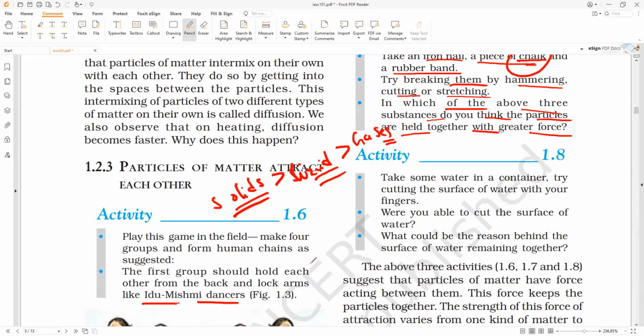Is it okay? Everybody, please respond. Compared to other solids, those solids which can show sublimation have very negligible force of attraction. Is it okay? All of you understand or not? Yes or no? Yes, sir.